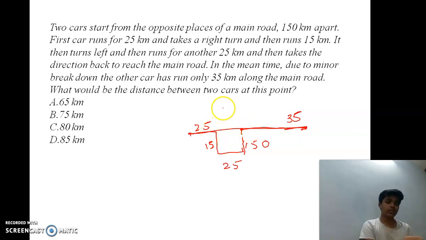It's 25 plus 25, 50, and it's 35, 85. 150 minus 85 is 65. So the distance between them will be 65. Option is A.